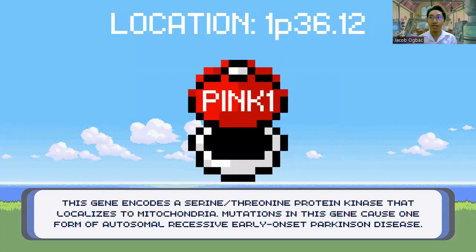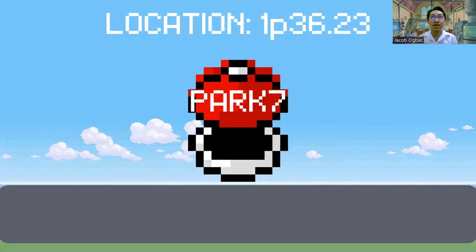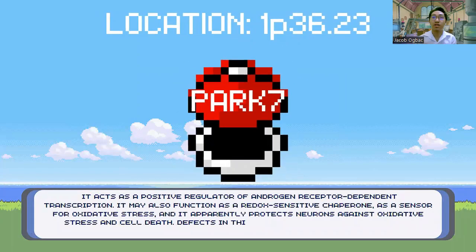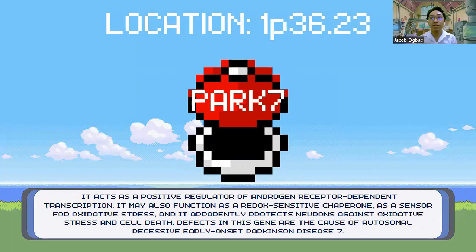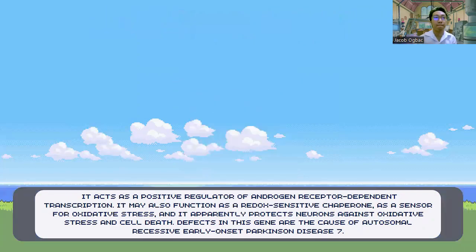It is a protein kinase that protects mitochondria from stress. Mutations in this gene occur in early onset Parkinson's disease. Mutations in the Park7 gene cause a rare form of early onset Parkinson's disease. And Park7 normally makes the protein DJ1, which protects against mitochondrial stress.